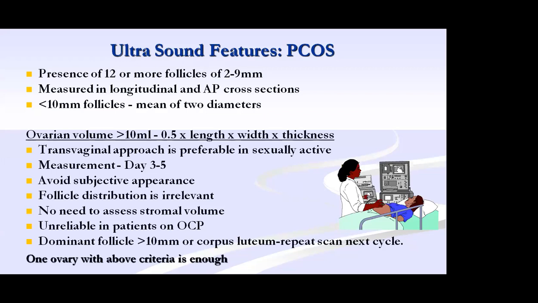The transvaginal approach is preferable in sexually active women. For an adolescent who is not sexually active, we do the transabdominal scan, and the report may not be exact. The measurement should be done on the 3rd or 5th day of the bleeding. Even if the patient comes with a history of amenorrhea, give progesterone and induce withdrawal bleeding. After that, you do the scan on the 3rd or 5th day. First of all, if an adolescent girl comes with amenorrhea after menarche, you have to rule out pregnancy.